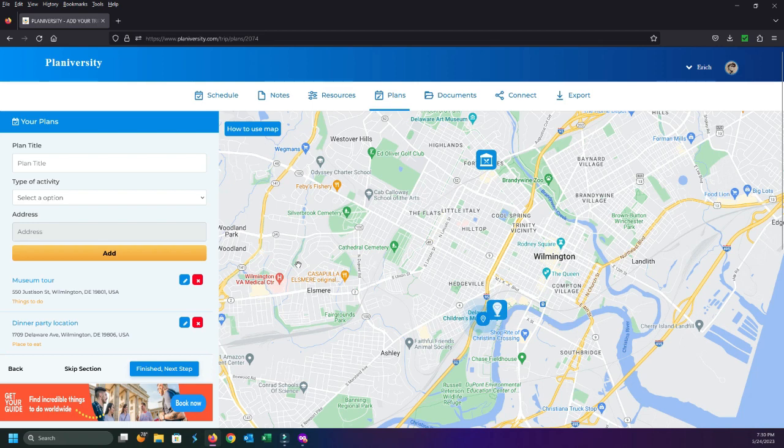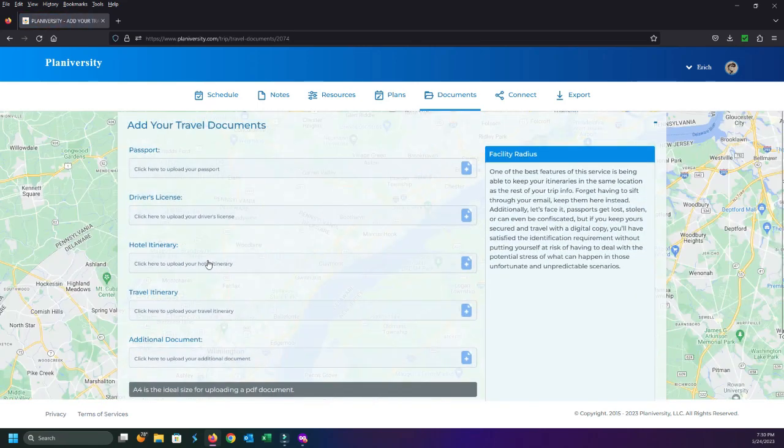Once you've added as many things to do or plans to do, you just go ahead and select finish next step. It's going to drop me at my document section. So obviously this section would probably be more tailored toward trip planning because, you know, for these trips, I'm not going to include passport copies, driver's license, hotel itineraries, or travel itineraries, but there might be some additional documentation that I do need.